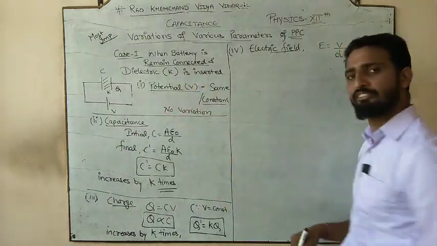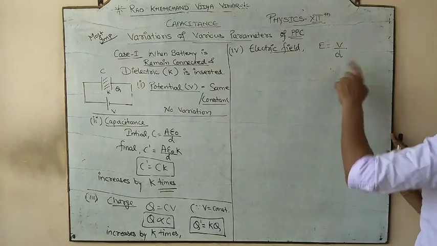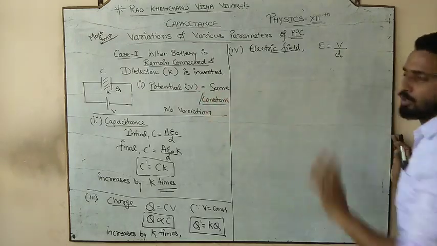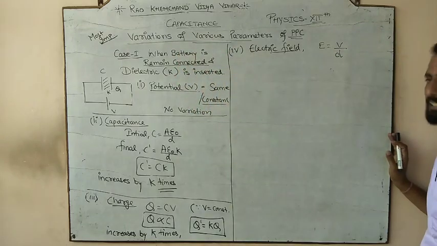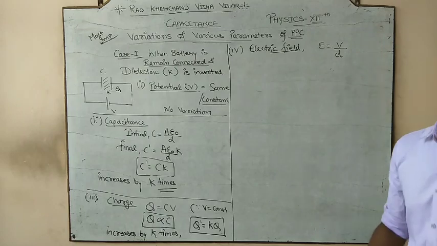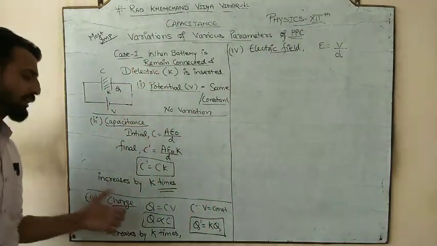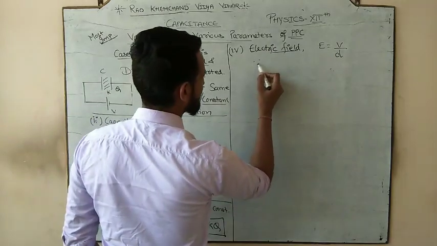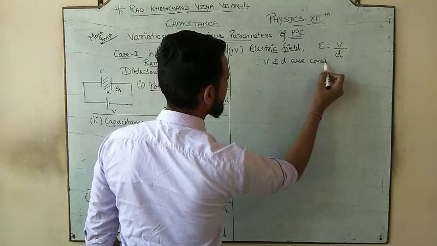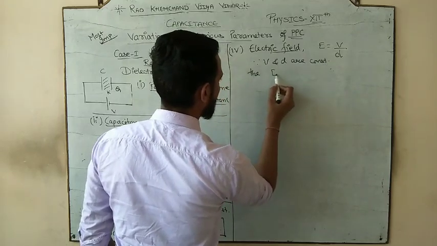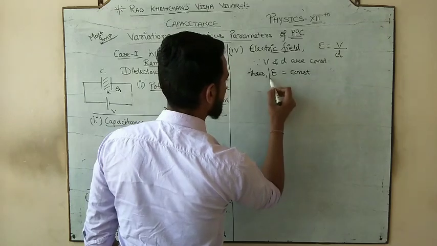So V is the potential difference and d is the separation between the plates. Here, the potential was constant because the battery is connected, and there is no variation in the separation. Neither the separation changed nor the potential difference changed, because the battery was connected. So since V and d are constant, the electric field will also remain constant.